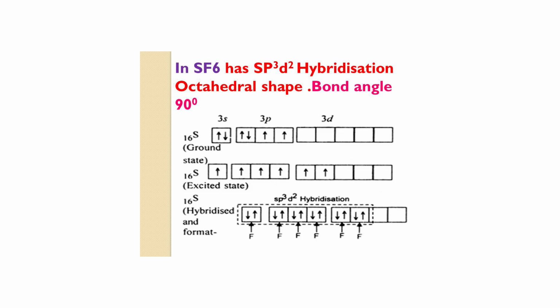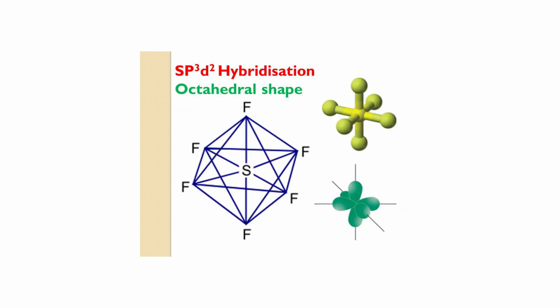And 1 electron of the 3s orbital and 1 electron of the 3px orbital can be promoted to 3d orbitals, giving sp3d2 hybridization. The shape of SF6 is octahedral. All the S-F bonds are at a bond angle of 90 degrees.